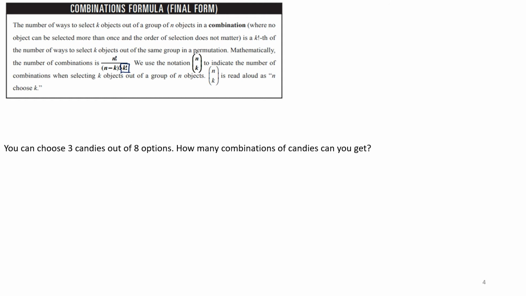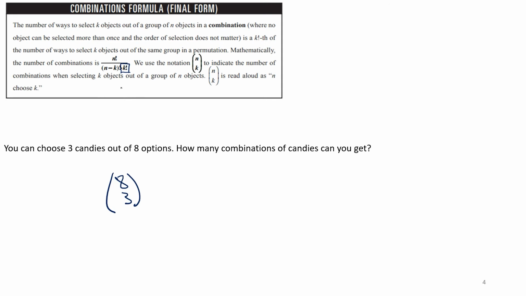There's a special notation for combinations that does not apply to permutations. So if you say you have, in this case, 8 options and you're choosing 3. We have 8 candies and we're choosing 3. You can write it like this, and that reads as 8 choose 3. You cannot do that with permutations. So in this case, we're choosing 3 candies out of 8 options.